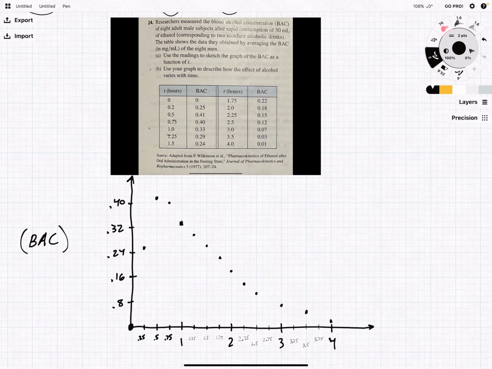So let's go ahead and connect all of these, and we see they feel pretty bad pretty quickly, and then it's kind of just this slow trail back down. It kind of flattens out slowly.